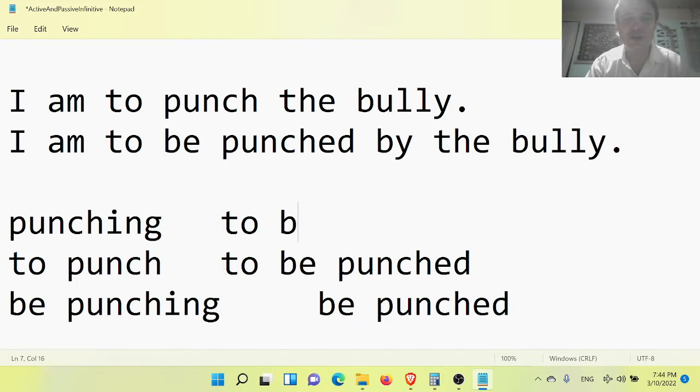Punching. Now wait a minute. This infinitive form, punching, is neutral. It doesn't really have an active or a passive form.